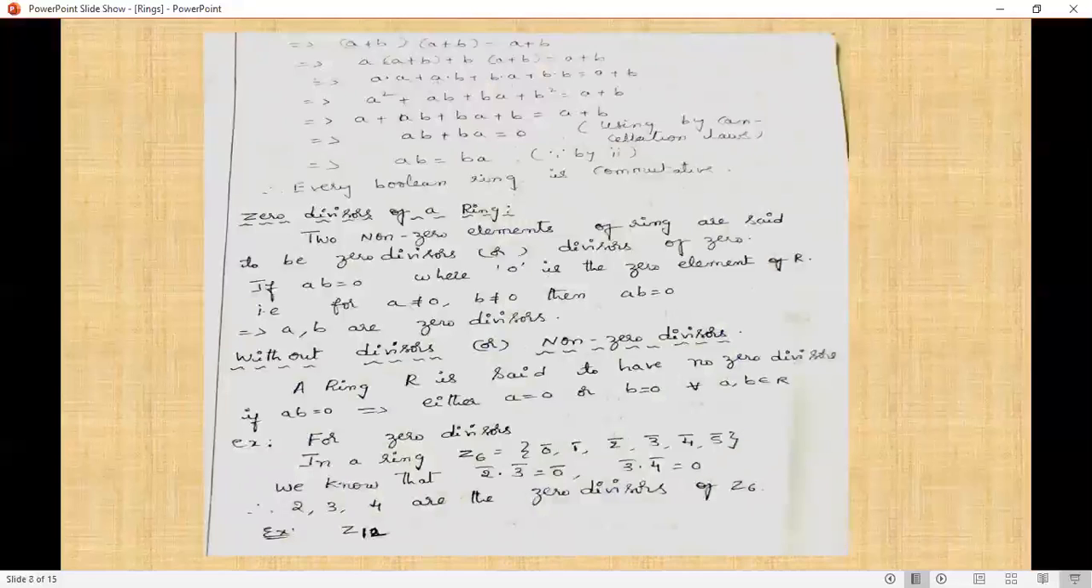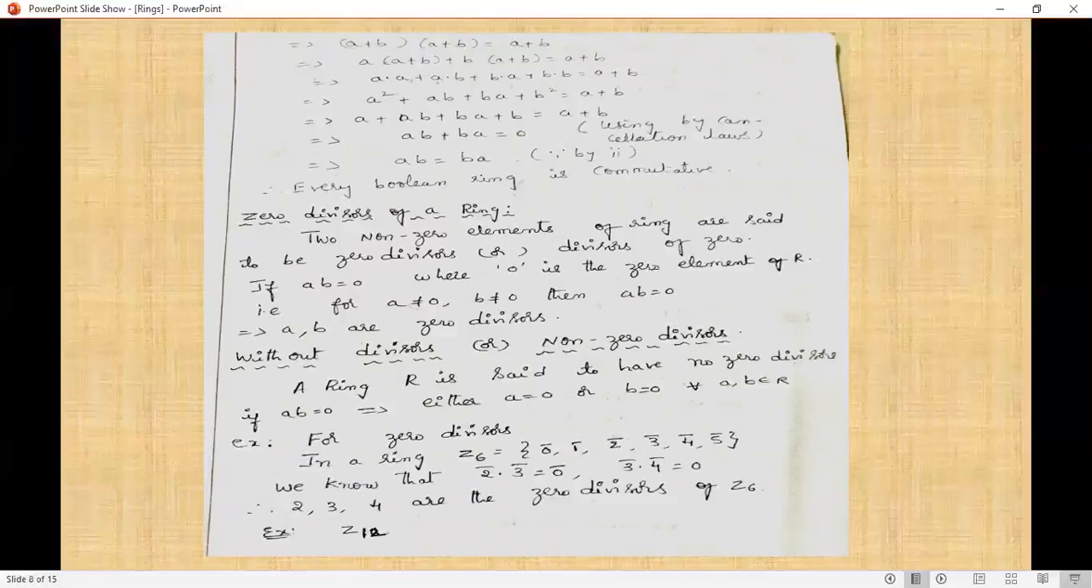Okay, students. Next definition is zero divisors of a ring. Listen carefully. Already R is a ring we are considering, and two non-zero elements of a ring R are said to be zero divisors or divisors of 0 if AB = 0, where 0 is the zero element in R. That is, for A ≠ 0, B ≠ 0, if AB = 0, then A and B are zero divisors.